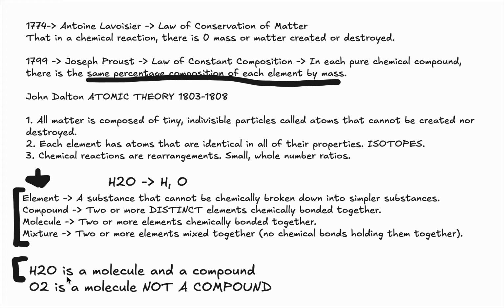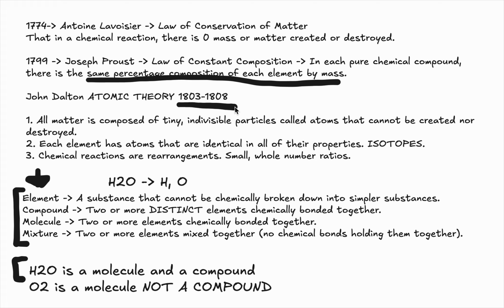This brings us to arguably the most important thing in this lesson, which is John Dalton's atomic theory. This was created from 1803 to 1808. And obviously this is a science class, this is not a history class. So 1803 to 1808 is just for establishing a chronology in your mind to help you understand when these discoveries came about. But you do not need to remember this unless you're trying to impress your FRQ grader.